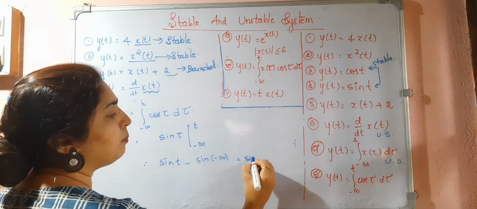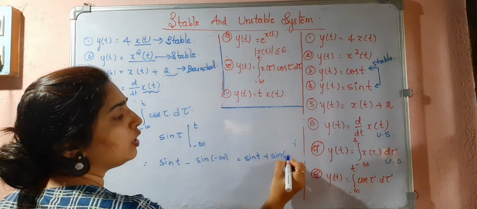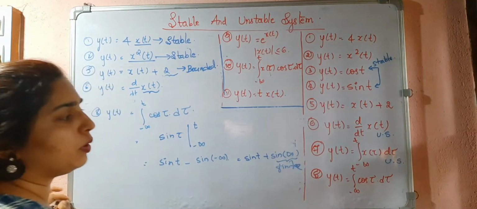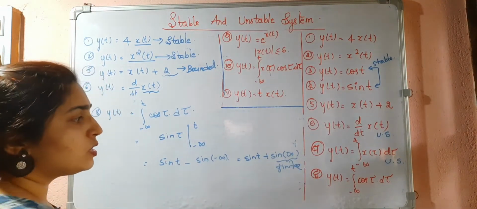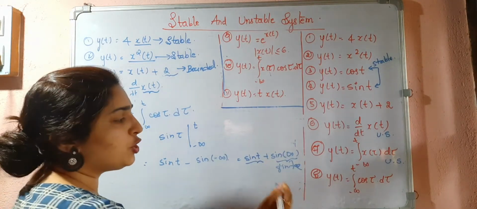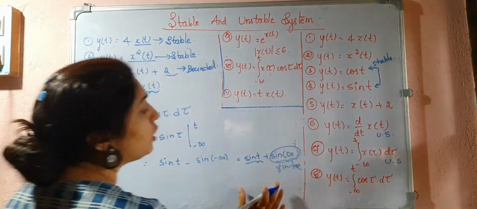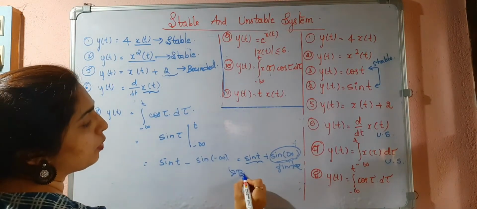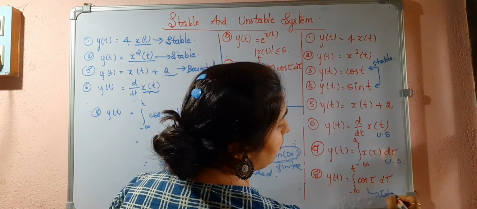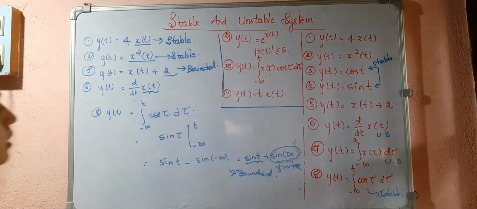So sine t plus sine infinity. You know this is a finite value, right? Because it is always varying between -1 to 1. So it is nothing but this sine t will be shifted by this particular amount. So this is also a bounded signal. So this is stable. This is a stable system.